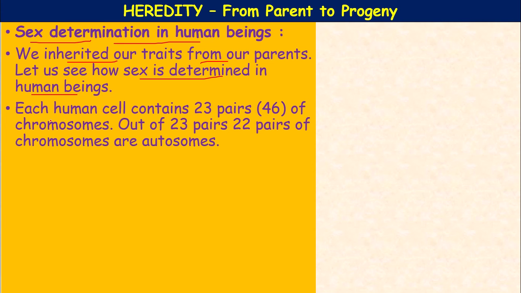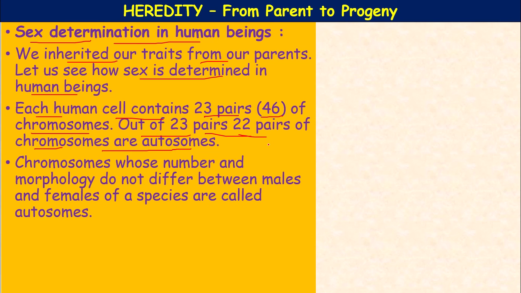So now let us study. Each human cell contains 23 pairs, that is 46 chromosomes. Out of these 23 pairs, 22 pairs of chromosomes are called autosomes. They represent the vegetative characters.